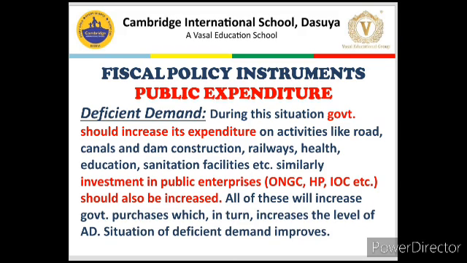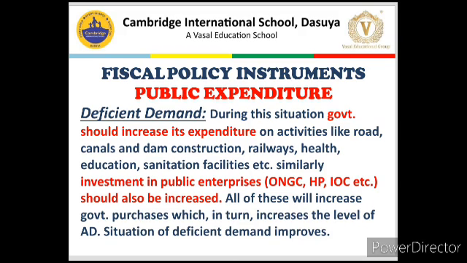So in deficient demand, government should increase its expenditure on all those welfare activities like construction of roads, construction of dams, new railway projects should be started by the government, new hospitals, new colleges and schools, new sanitation facilities should be provided to the people by the government. All this government expenditure will put money in the pocket of the public, and the public can spend that money, and AD will rise.